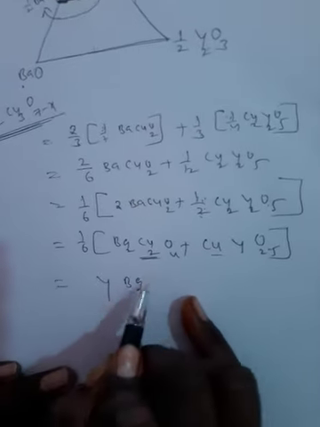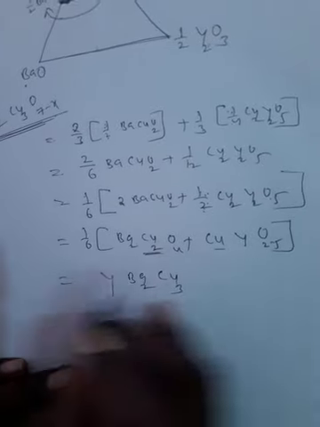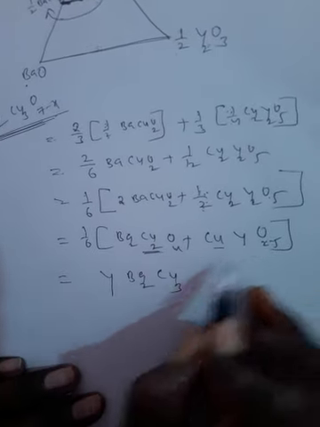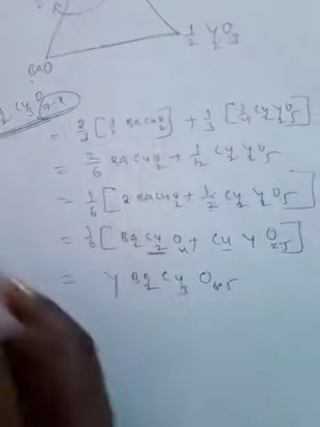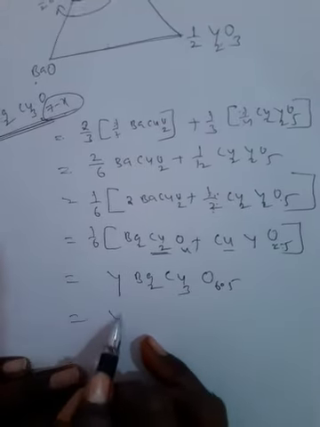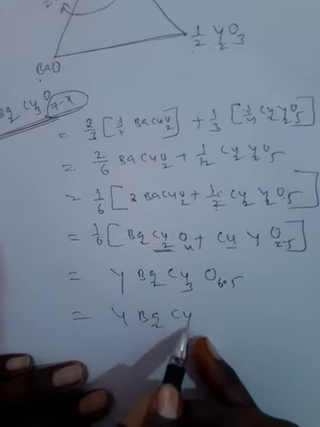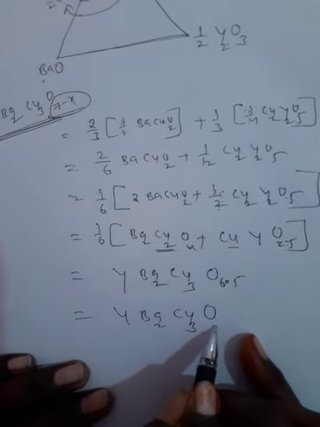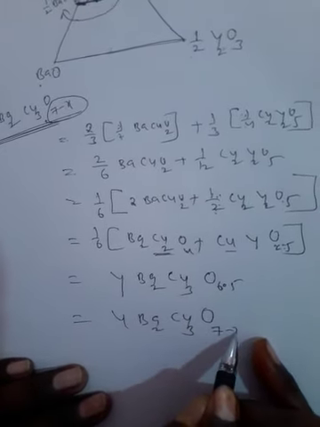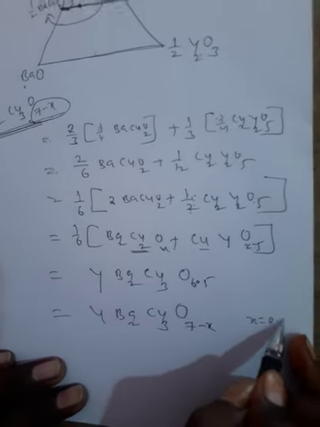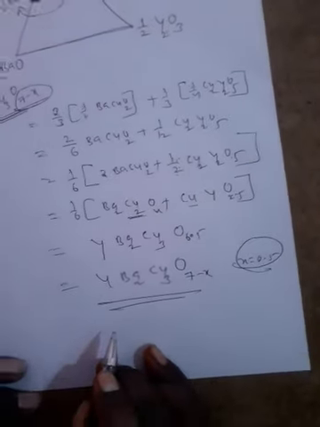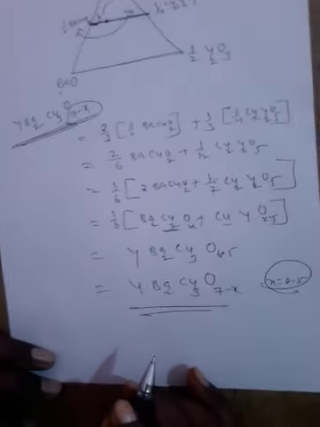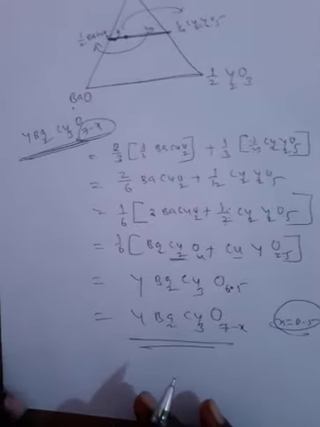Here 2, here 1, totally Cu3. How many O? Here 4, here 2.5, so O6.5. But we want the composition 7 minus X, that is YBa2Cu3O7 minus X. Here the X value is 0.5. This is the phase diagram of the 1-2-3 material, the YBaCuO system. Okay, thank you very much.